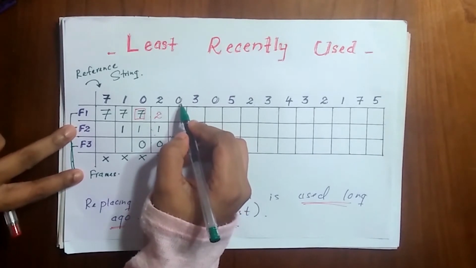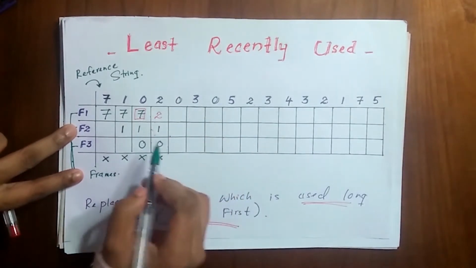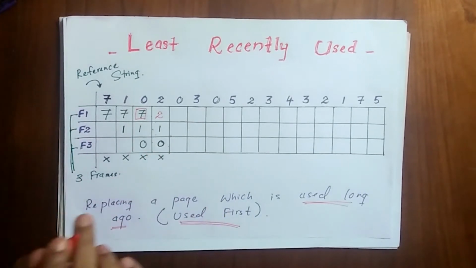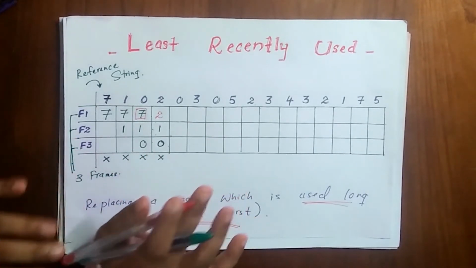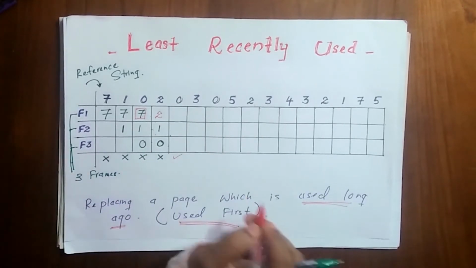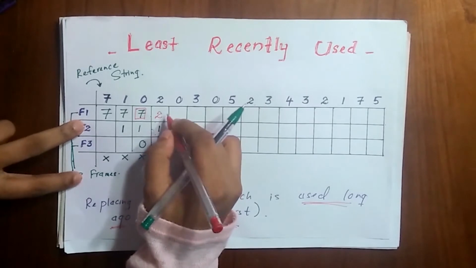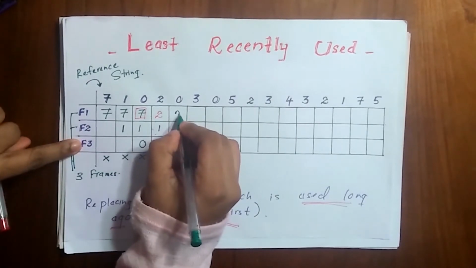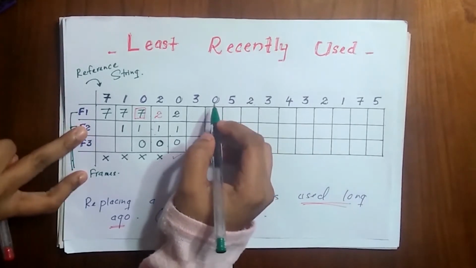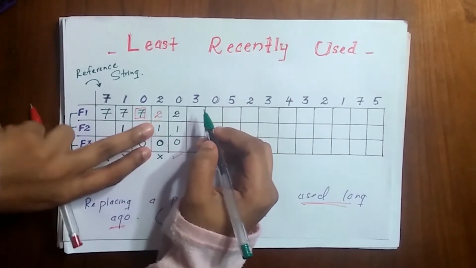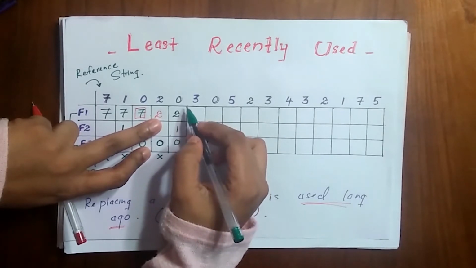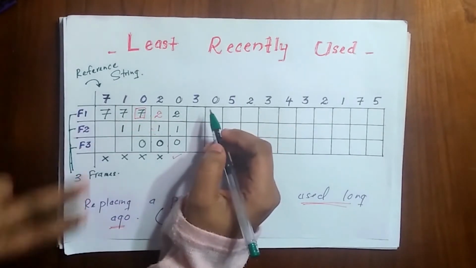So let's go to the next one. It is 0, and you can see that this 0 is already in the main memory. So is there a page fault? No, right? There are no page faults. So we put a tick here and we write the same. Right? And now 3. So you can see there is no 3, and now we have to replace again.